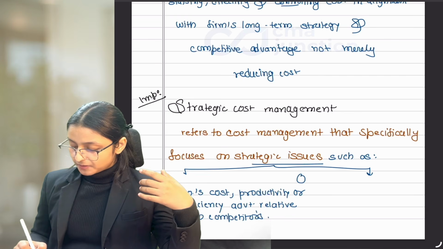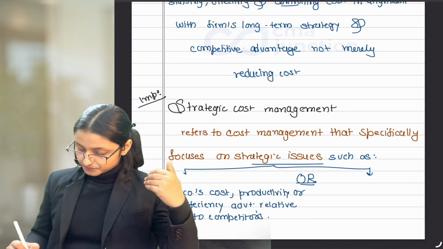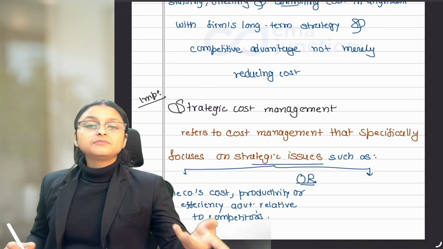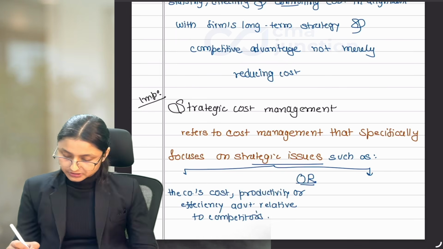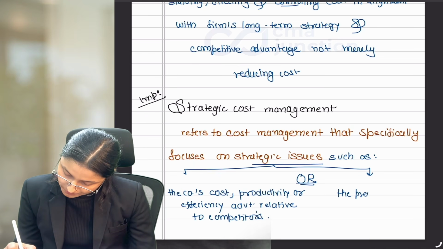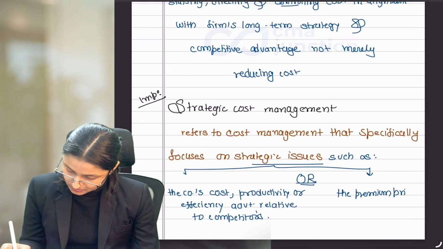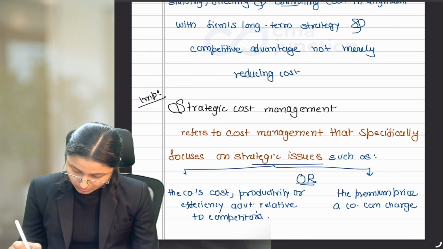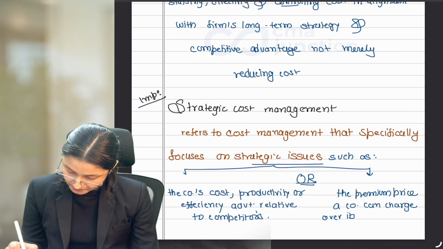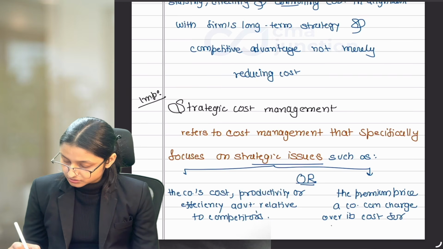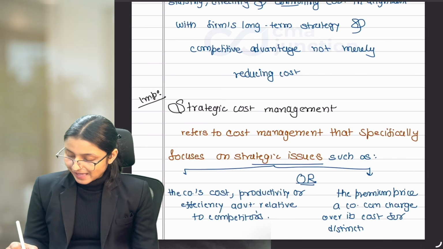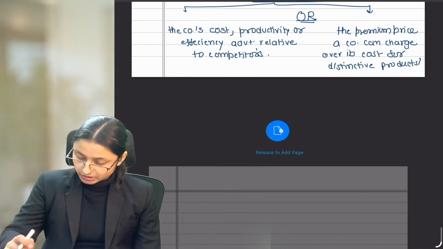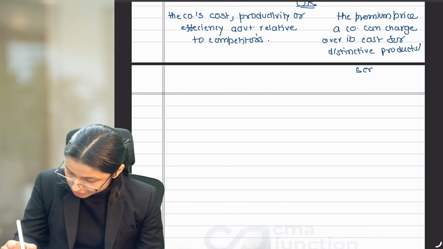And the second, if you are becoming a product differentiator, then your strategic issue is how much extra premium I can charge for my distinctive products or services. The premium price a company can charge over its cost for distinctive products or services. As my products are different from that of competitors, how much extra price I can charge for the same. This is the second strategic issue.